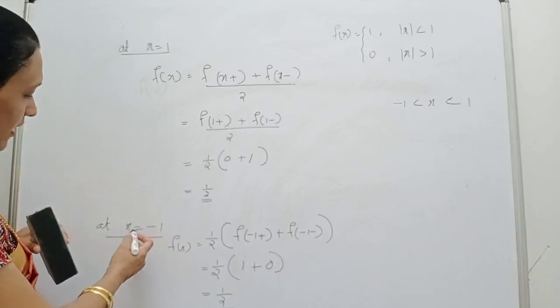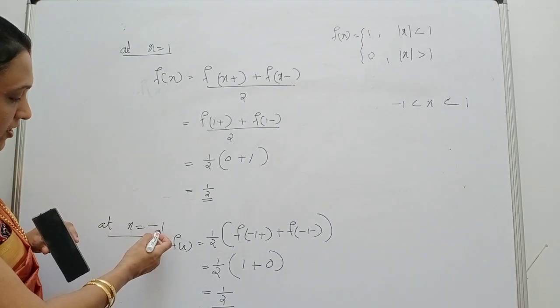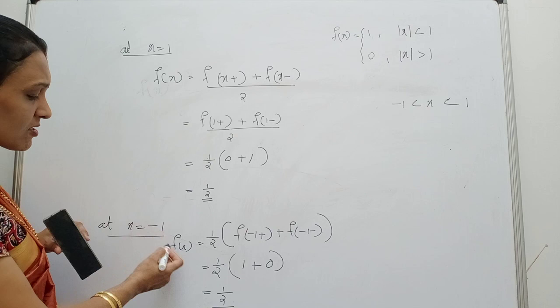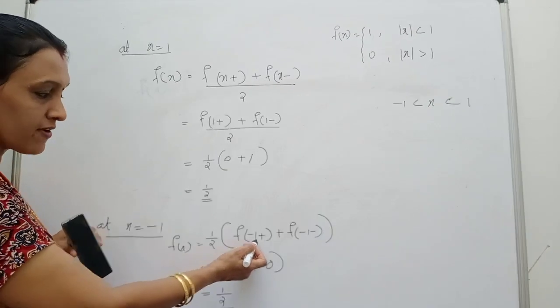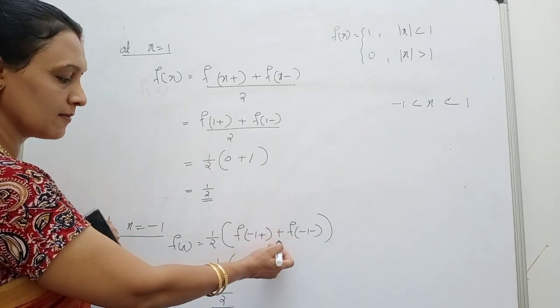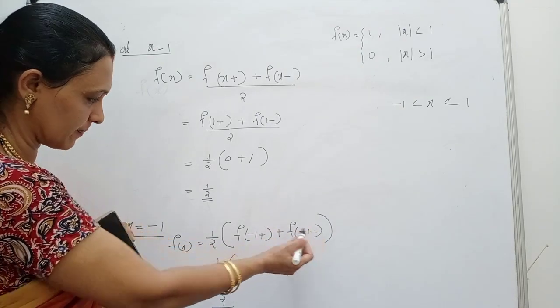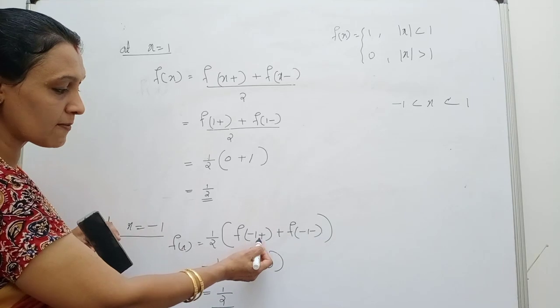Okay, now x equal to minus 1 is also a discontinuous point. So at this point, what is f of x? f of x is equal to 1 by 2 into f of minus 1 plus plus f of minus 1 minus. Now what is f of minus 1 plus?